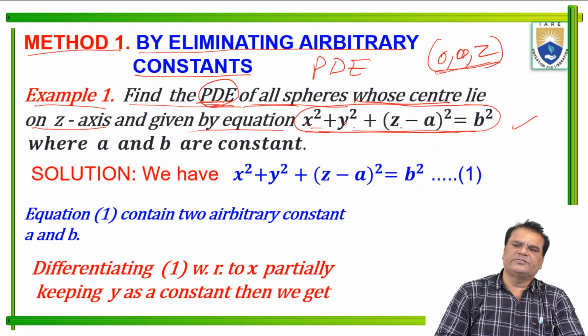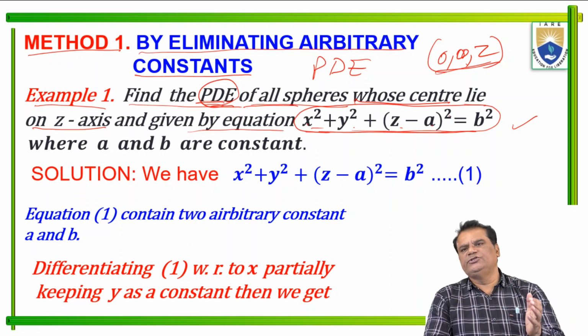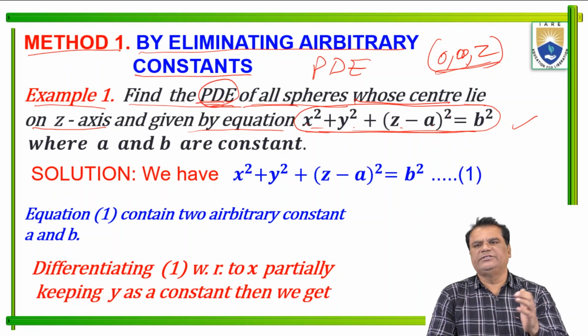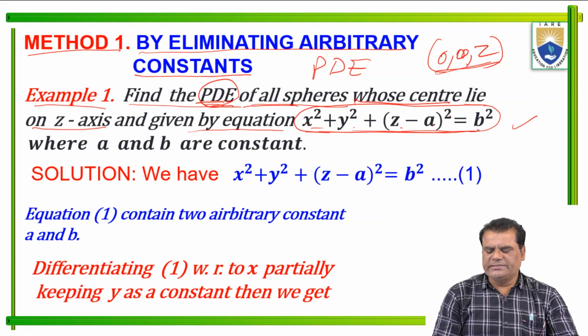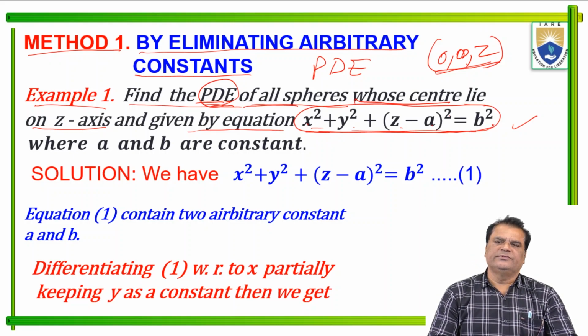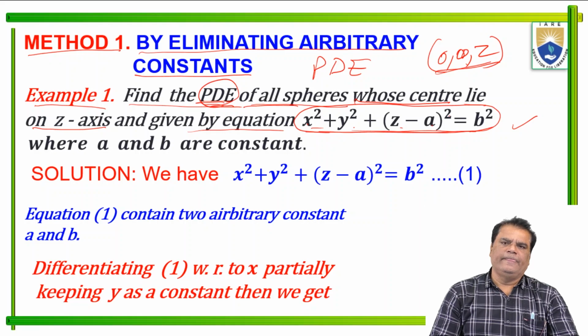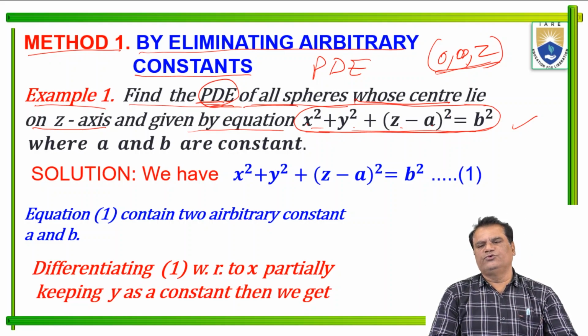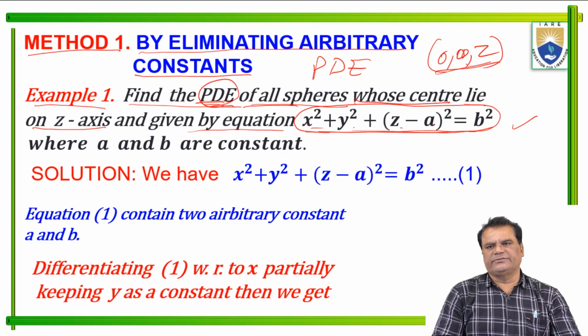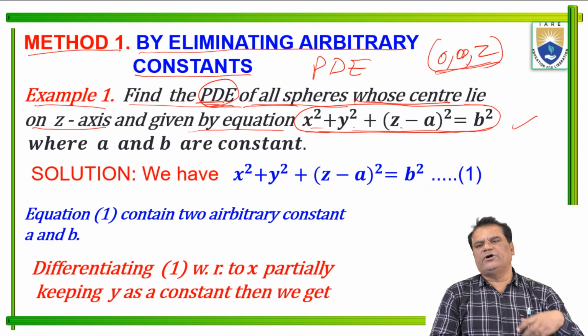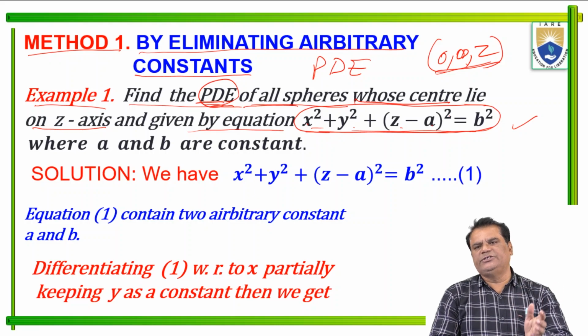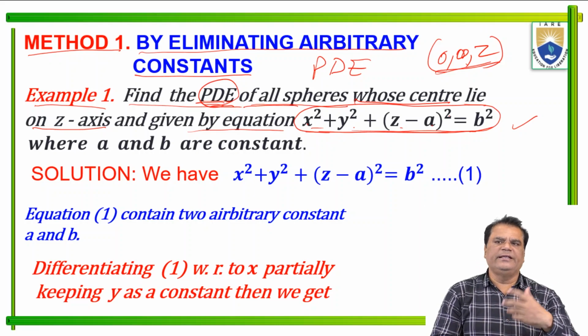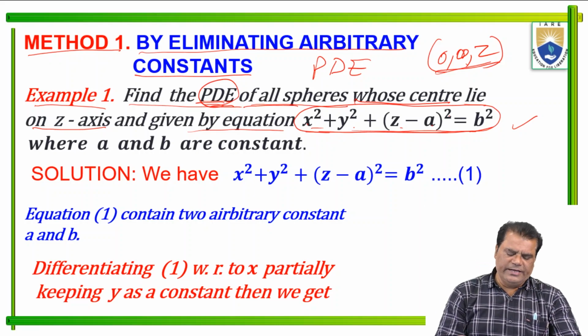This is the equation of a sphere. This is the equation of a sphere whose center is (0, 0, a) and radius is b. This relation is given for a sphere whose center lies on the z-axis, with the coordinates of the center 0, 0, a, and radius b, where a and b are constants.